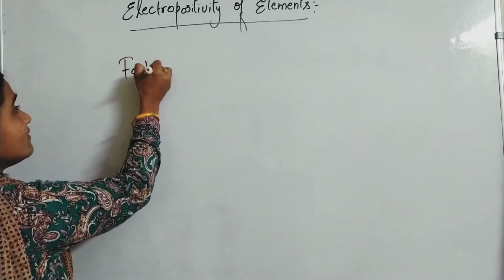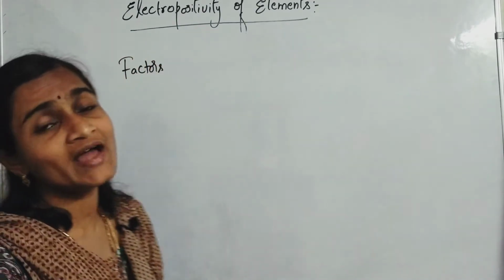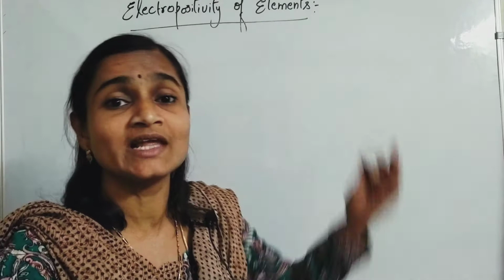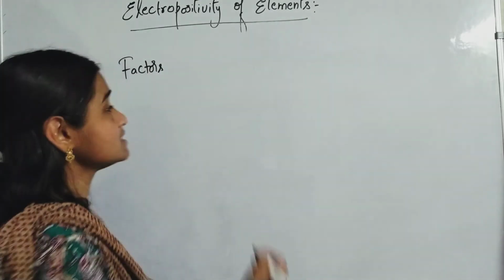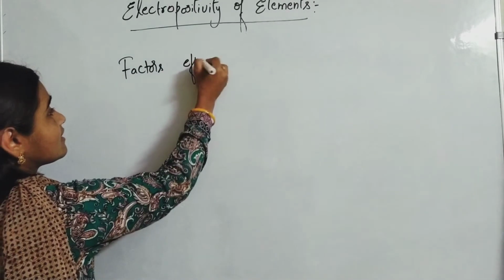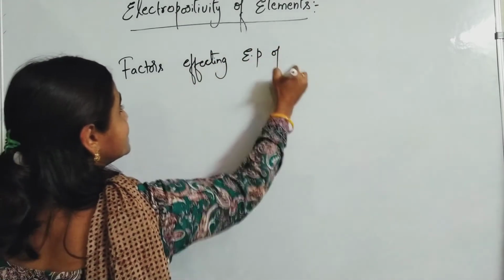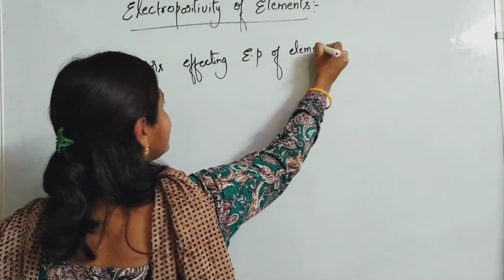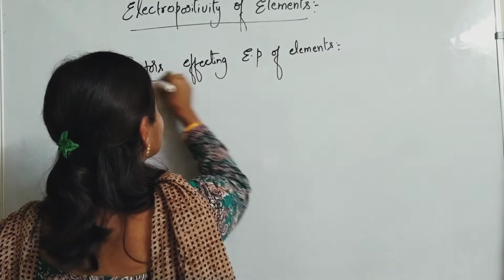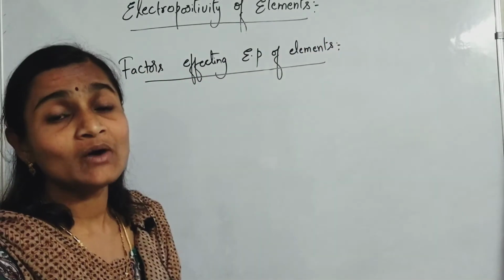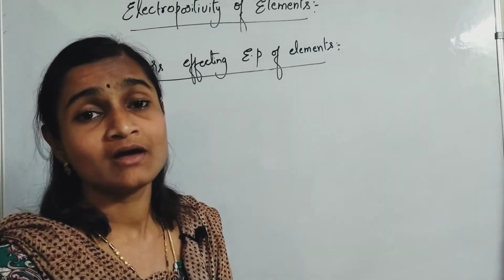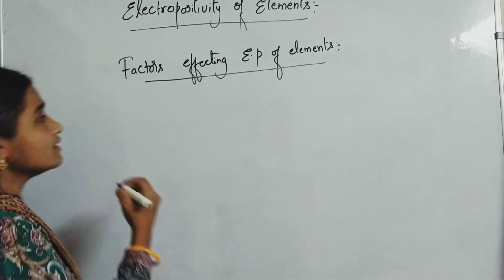The same general factors as we have studied in the case of electronegativity affect the electropositivity of elements. But how to interpret them? That is very much important.